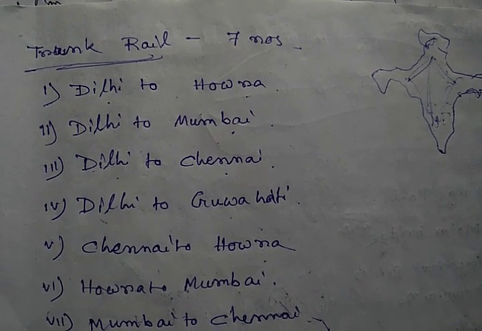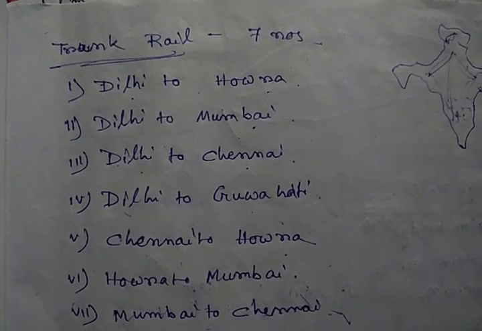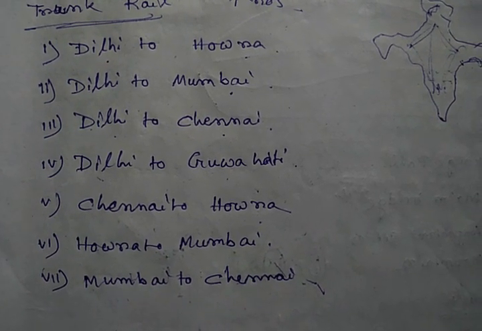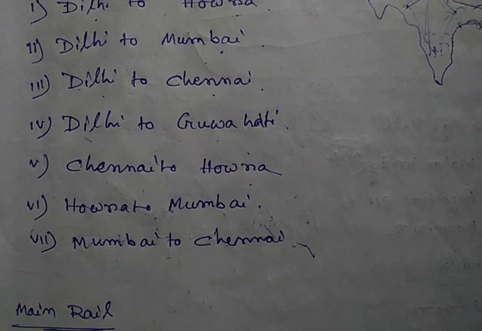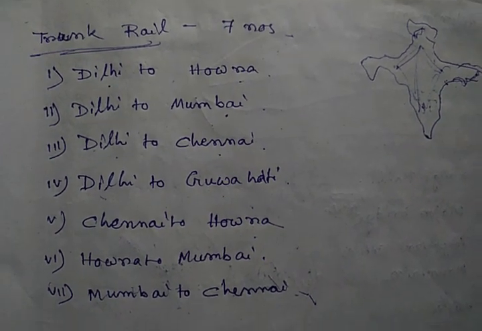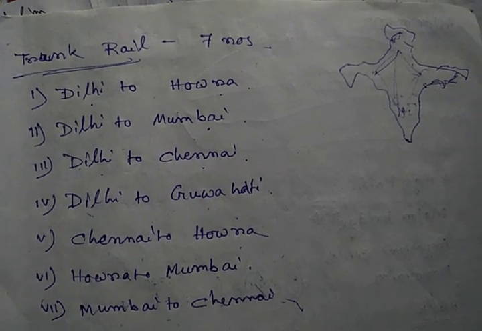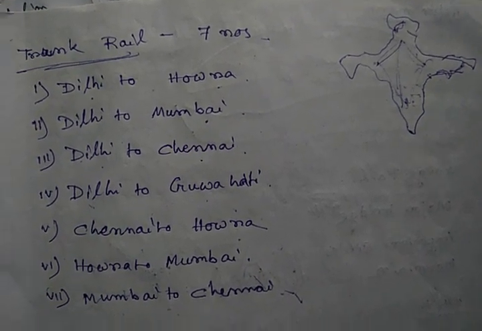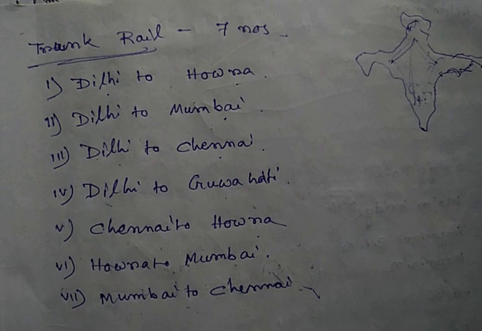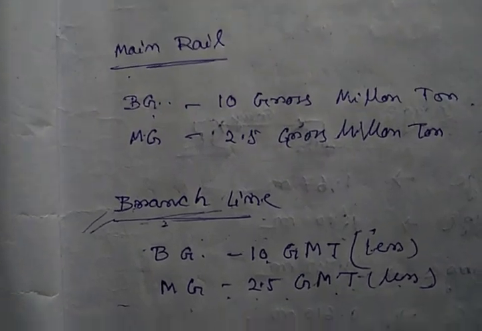There are seven trunk rails. One is Delhi to Howrah, one is Delhi to Mumbai, next is Delhi to Chennai, next is Delhi to Guwahati, next Chennai to Howrah, next Howrah to Mumbai, next Mumbai to Chennai. These seven trunk rails bound our country, and because of this type of trunk rail, transportation becomes very easy.